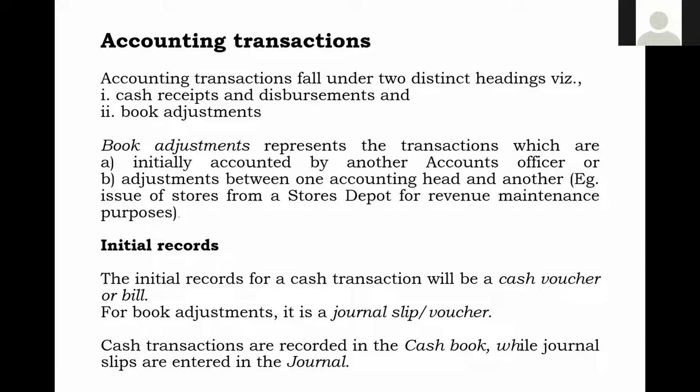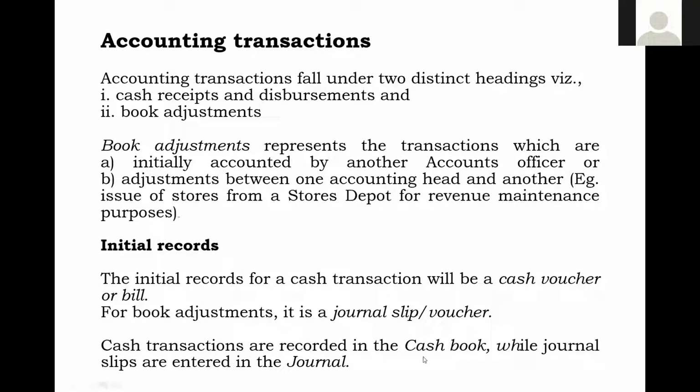Similarly, if JVs are prepared, book adjustments made, then that JV will be reflected in a separate book which we call journal. Journal normally means a list, a list in an orderly fashion. If you write anything, we call it a list or journal. That's all. But this journal contains only the list of JVs which we have prepared.